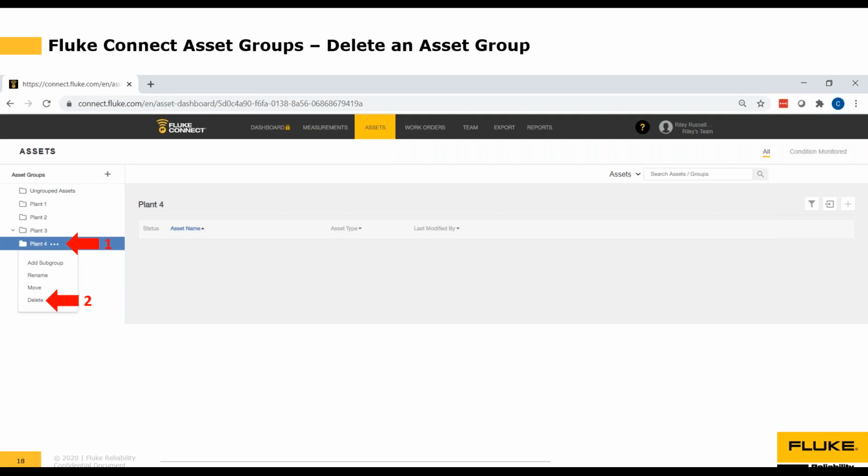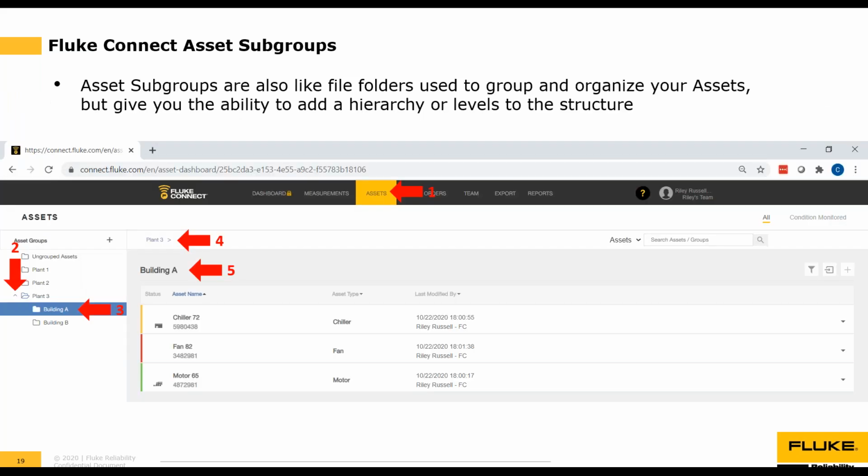Unfortunately, we've had customers call us in a panic and they've deleted the asset group unaware that that would in fact delete their assets. You will get a pop-up message warning you that that's going to happen, but oftentimes people will just click through the warning message and proceed with their action. So just a warning.